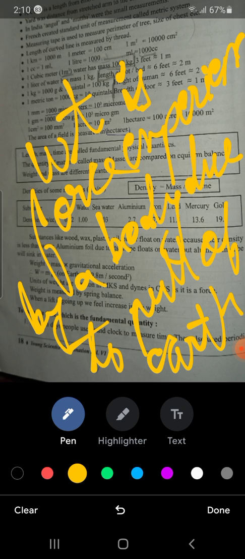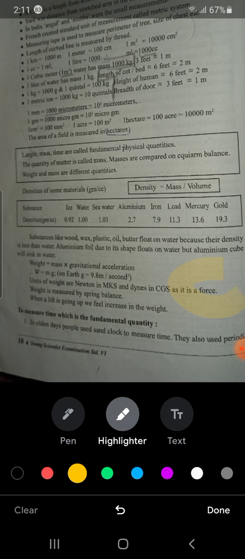You may note this definition. Weight is the force experienced by a body due to pull of earth. So the unit of both is the same. Force has unit Newton in MKS and dyne in CGS.